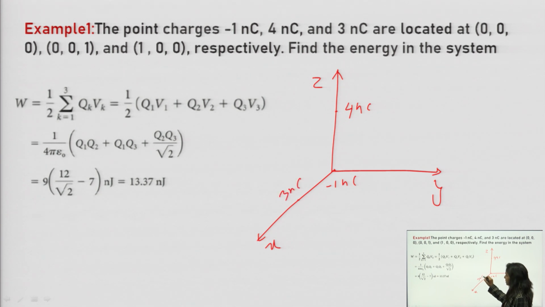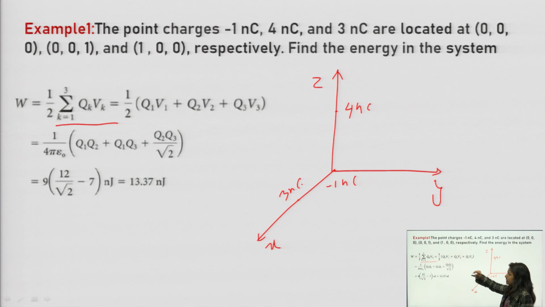After indicating all the charges at different places, we will apply the formula, because here we have 3 charges, all point charges, distributed at different places. So we will apply the formula for distributed charge. For that we will use this.